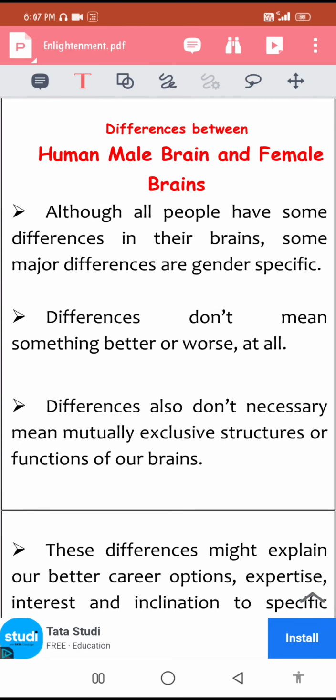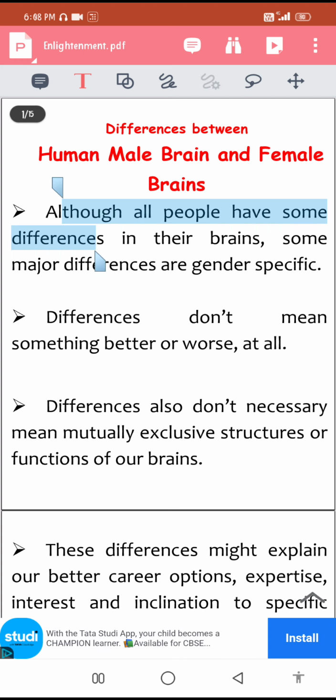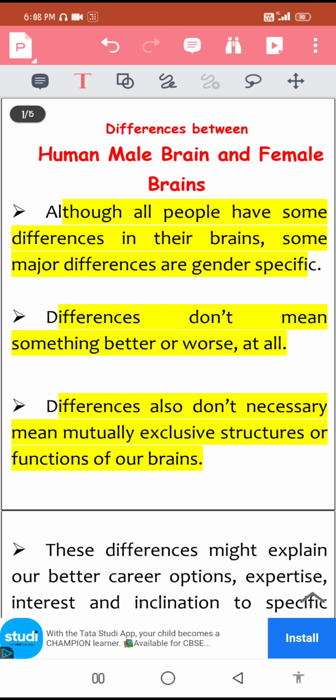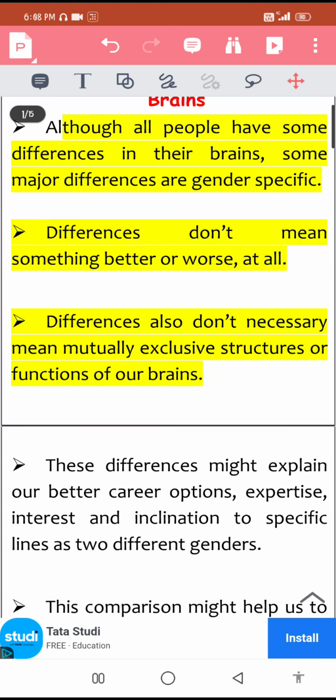Today we will talk about some major differences between the male brain and the female brain in humans. Before we throw light on these differences, we need to emphasize certain important points. Our first point is, although all people have some differences in their brains, some major differences are rarely gender specific. These differences don't mean something worse or something better at all. And these differences also don't necessarily mean mutually exclusive structures or functions of our brains.